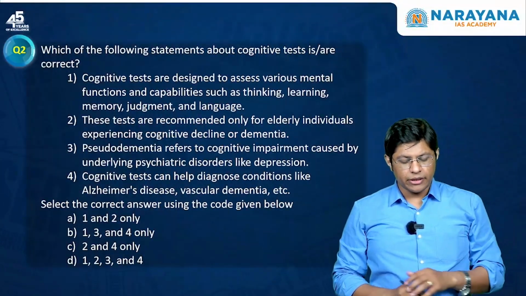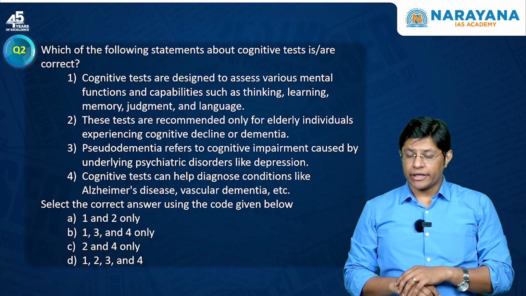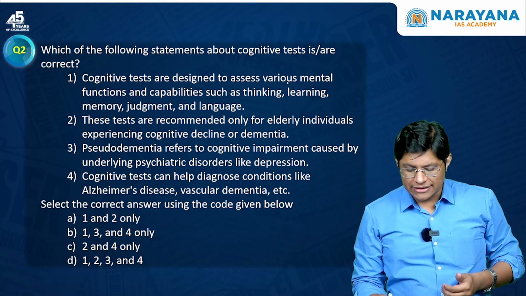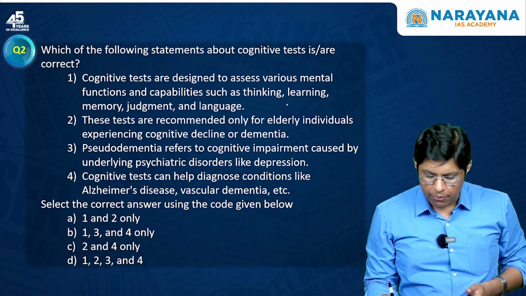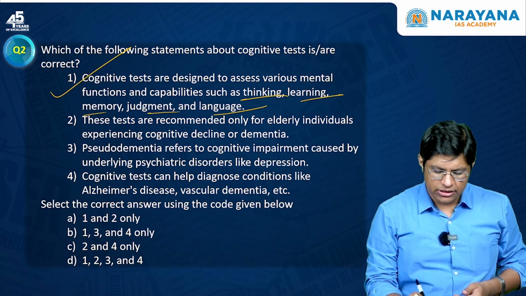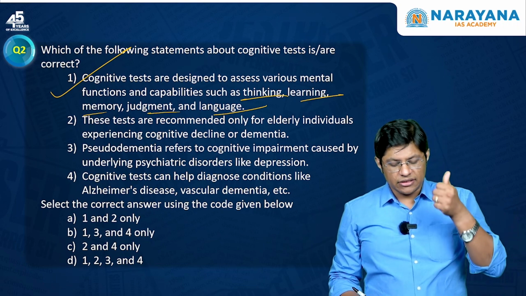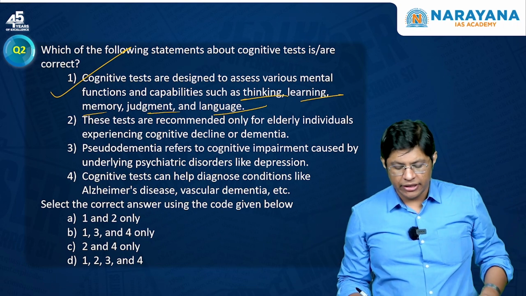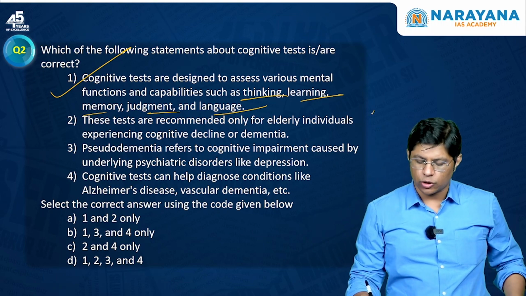The next statement is with respect to the cognitive ability or cognitive test. Now, these tests are designed to assess various mental functions and capabilities such as thinking, learning, memory, judgment, and functioning. Yes. These tests are recommended only for elderly individuals experiencing cognitive decline or dementia. Wrong.